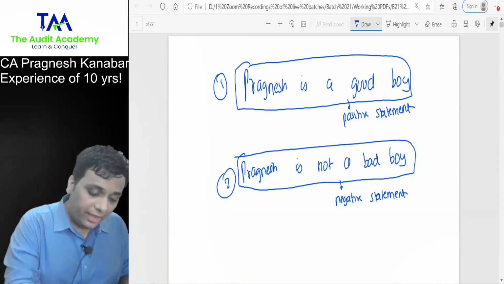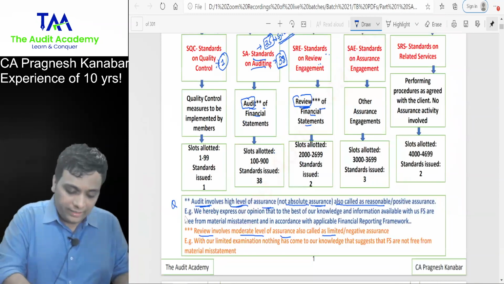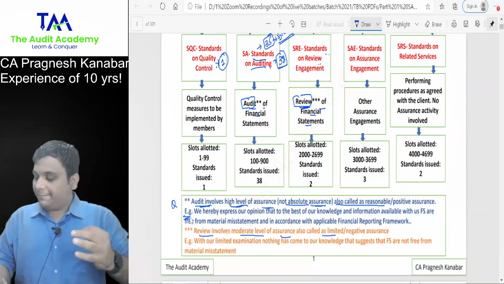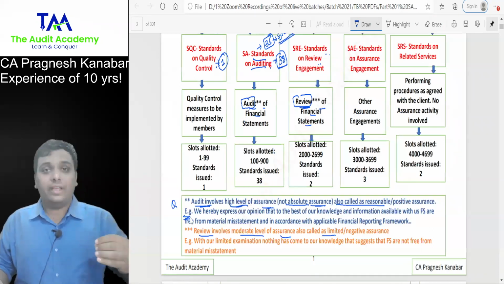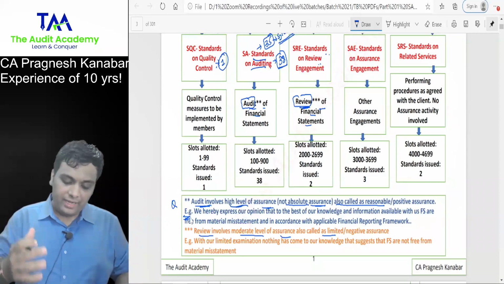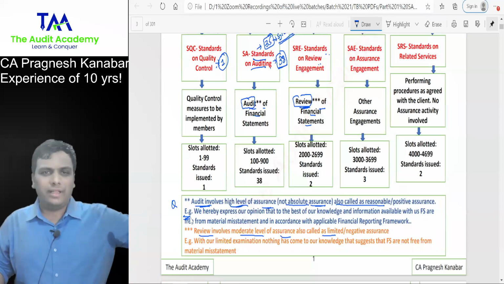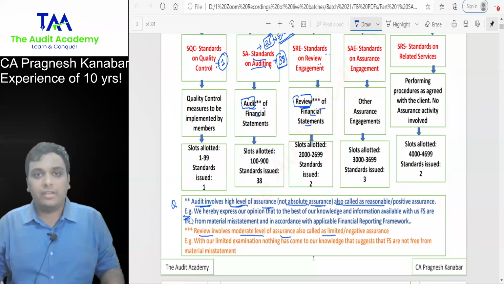Now everyone over here, look at the example I have given. Audit: we hereby express our opinion that to the best of our knowledge and information available with us, the financial statements are free from material misstatements and in accordance with Schedule 3, Ind AS, whatever is the applicable financial reporting framework.